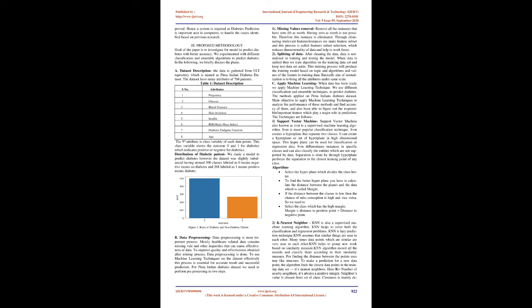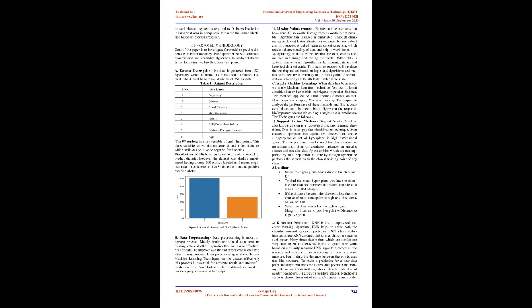B. Data pre-processing. Data pre-processing is the most important process. Mostly healthcare-related data contains missing values and other impurities that can reduce the effectiveness of the data. To improve the quality and effectiveness obtained after the mining process, data pre-processing is done. To use machine learning techniques on the dataset effectively, this process is essential for accurate results and successful prediction. For the PIMA Indian diabetes dataset, we need to perform pre-processing in 2 steps.